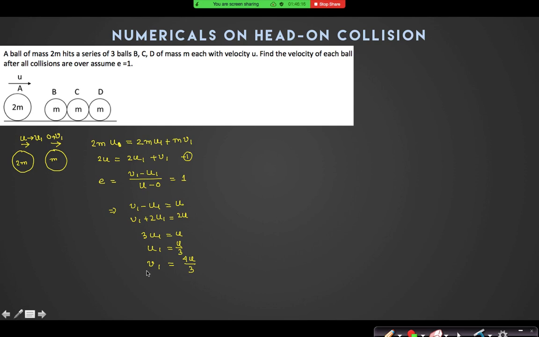Have you got it? Yes, sir. So after the first collision, the velocity of A becomes 4u by 3 and velocity of B becomes u by 3. But now B will again hit C. Yes, sir. Now the chain will continue, and C will again hit D. Do you know that if two equal masses do an elastic collision, their velocities are transferred? Yes, sir.